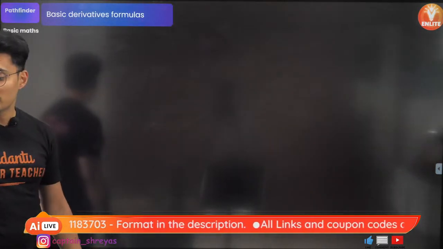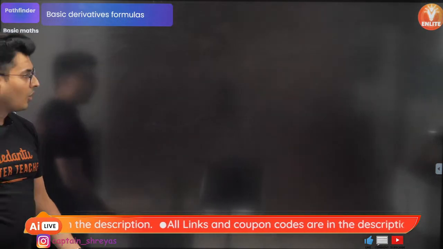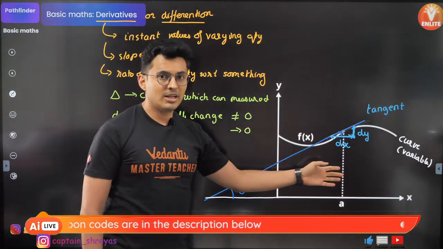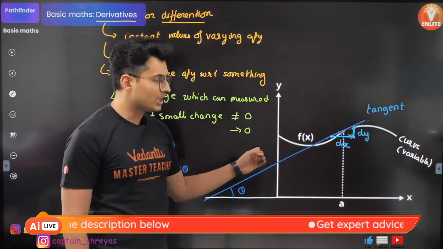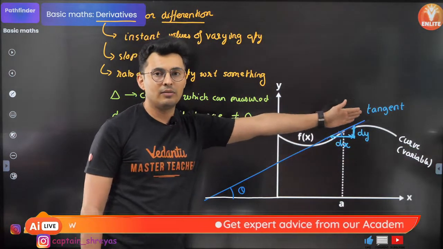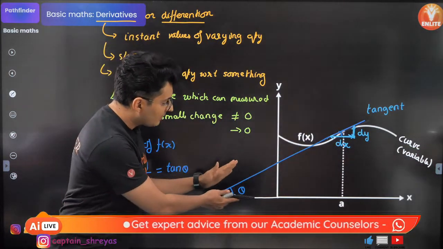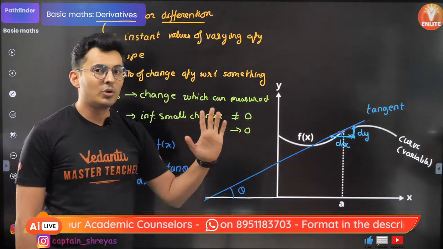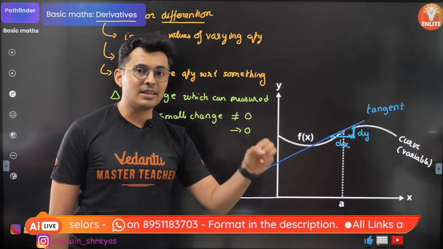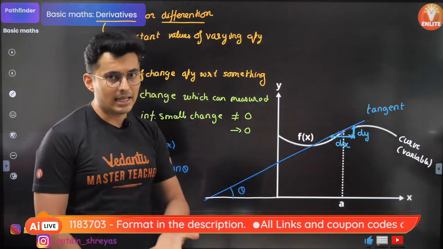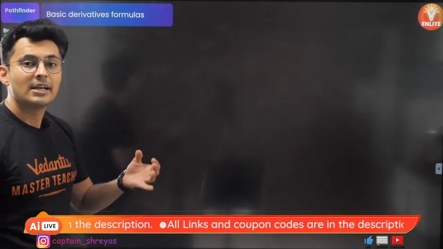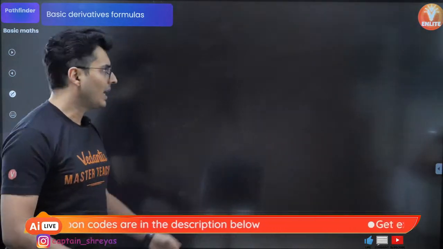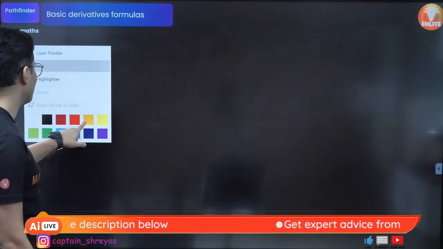Now let's move on to some basic derivative formulas. Obviously you are not going to sit in the exam and draw a graph for a sine function, an exponential function, a trigonometric function or an algebraic function, draw a tangent, make measurements using a protractor, and then use a log book to find the tangent of that weird angle. You do not have time, nor that much accuracy with those geometrical methods. So there are analytical methods: if the function is given to you, without drawing the graph, you can find the slope of that graph. That is the analytical method, basically the formulas of derivative.